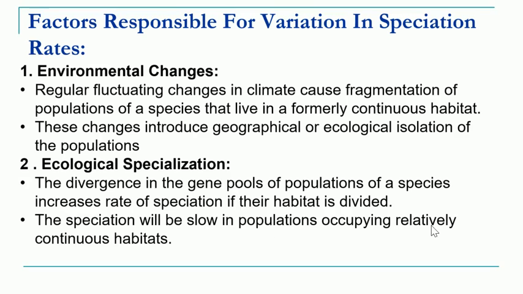The first factor is environmental changes. Environmental changes or climatic factors play a very important role in speciation, because due to these environmental changes a single geographical area may be divided into multiple areas. Suppose, for example, there is one geographical area, an earthquake has happened and it is split into two areas.